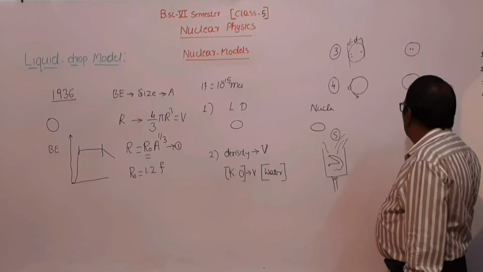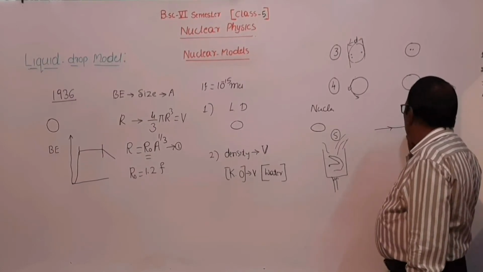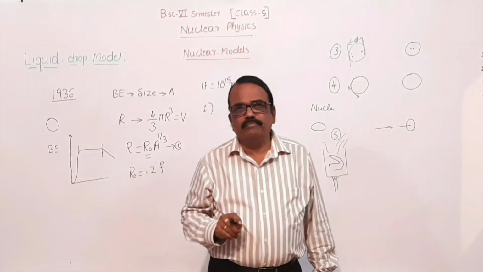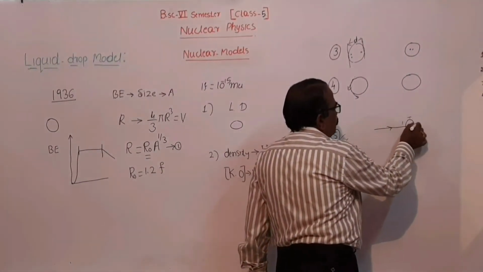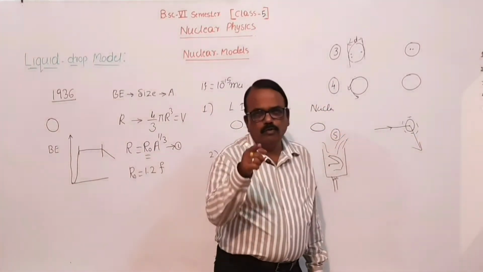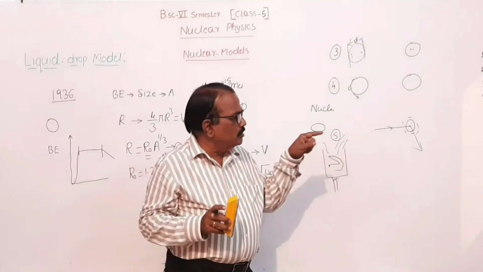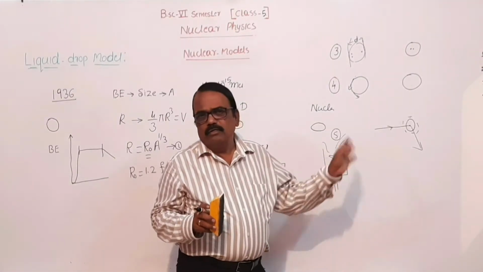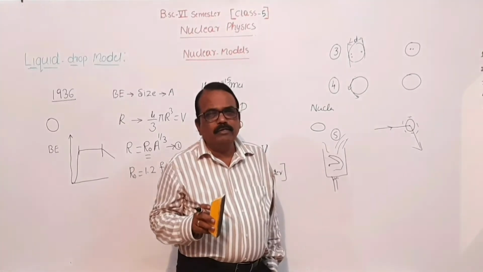Similarly, if certain extra energy is given to the nucleus by bombarding it with light particles, then a compound nucleus is formed. Suddenly it emits the nucleons. If the nucleus is targeted with light particles, when that light particle enters the nucleus, suddenly it becomes unstable and starts emitting or evaporating the nucleons.